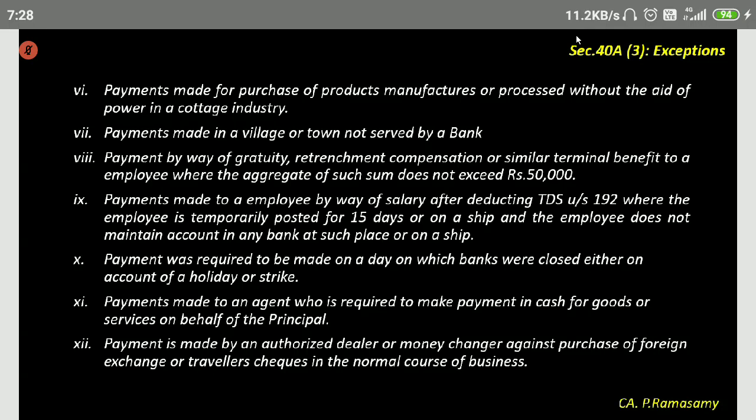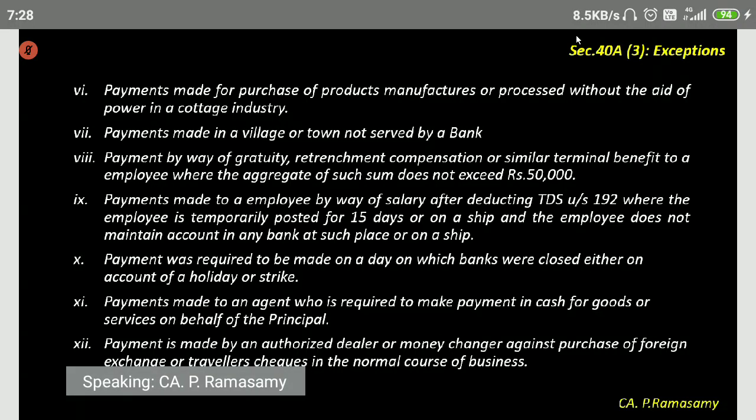I can pay cash exceeding 10,000, and it will still be allowed as an expenditure. There is no disallowance.